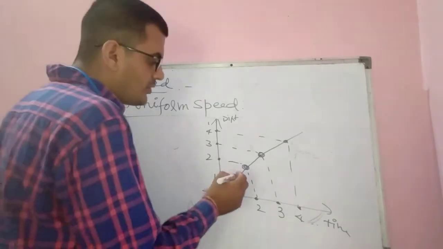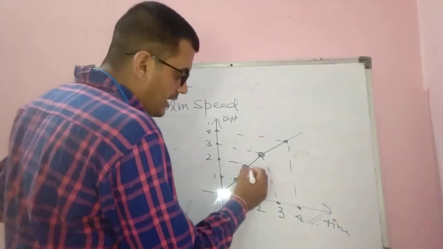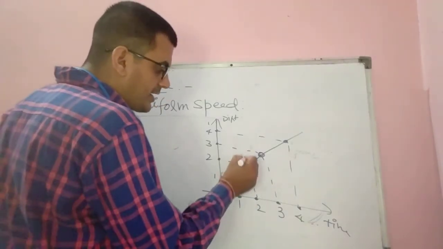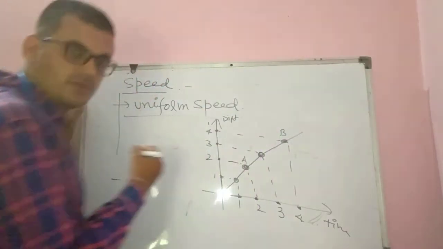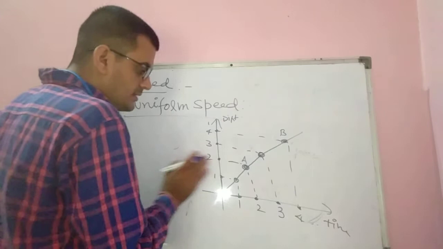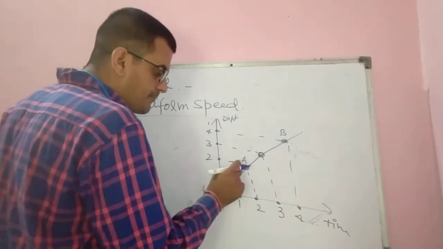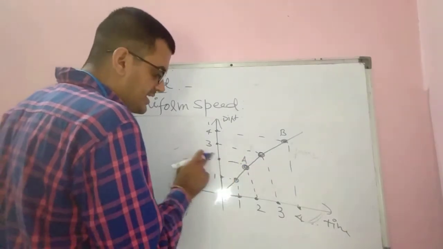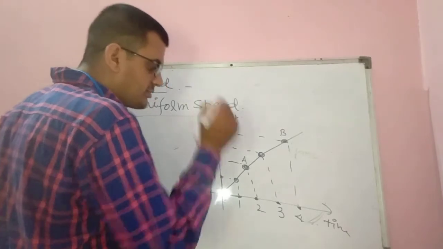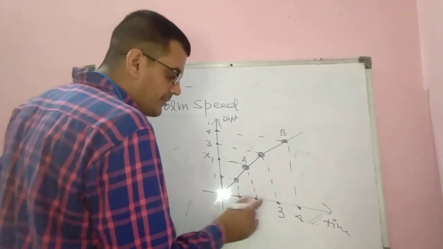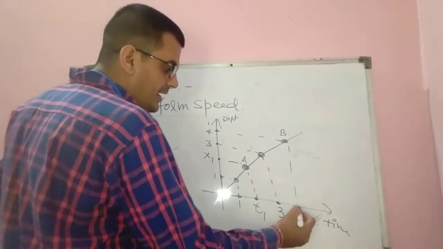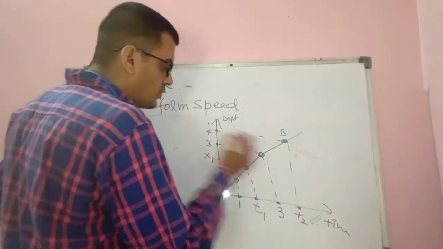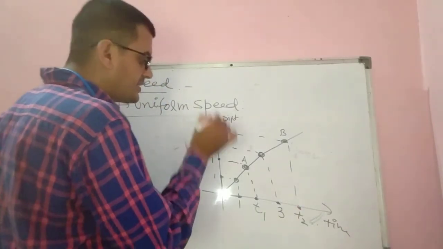So beta, what we will do now? Suppose this is point A, and mark this point B. Suppose when the body is at point A, the distance traveled by the body is x1 at time t1. And when the body is at point B, the time is t2 and the distance traveled by the body is x2.